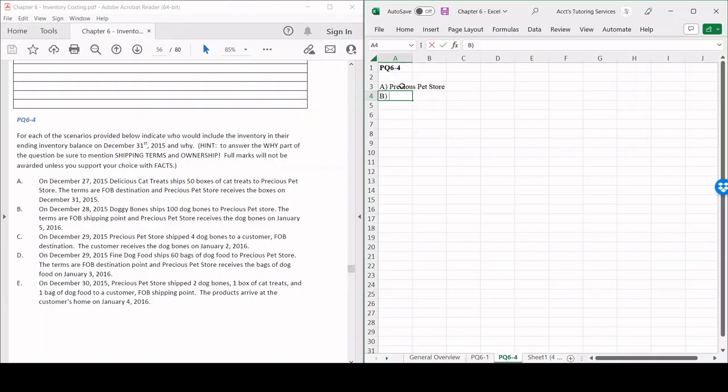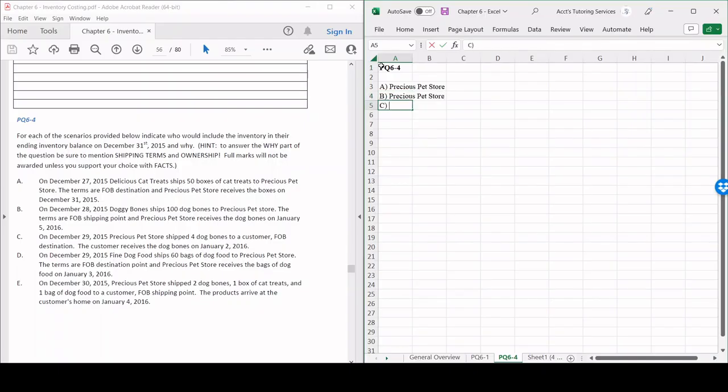So regardless of Precious Pet Store receiving the dog bones on January 5th, 2016, after the December 31st year end, during transportation, it's still in their possession. Simple as that. So once again, for B, it's also going to be the Precious Pet Store.